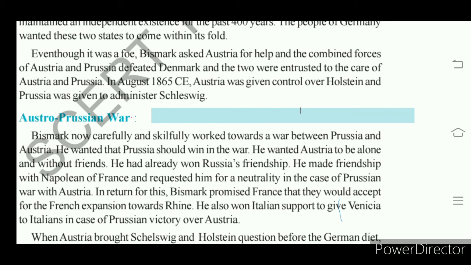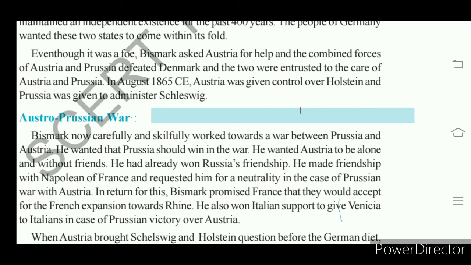Understand? Russia was very close with Austria. So first Bismarck wanted to separate Russia, understand. So he wanted to make Austria one lone country without friends and neighboring countries, understand.